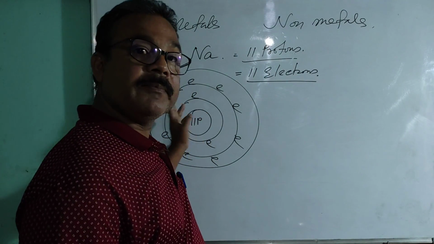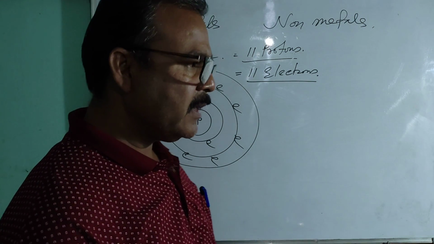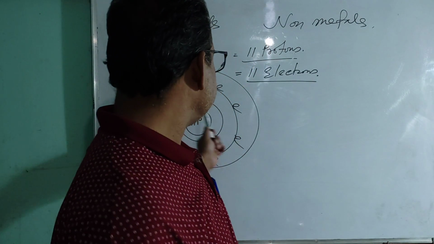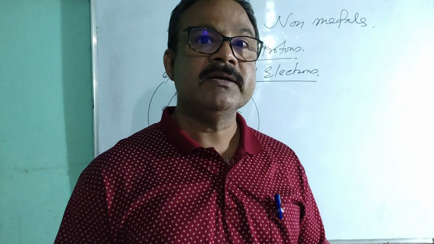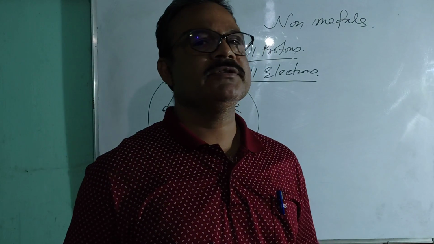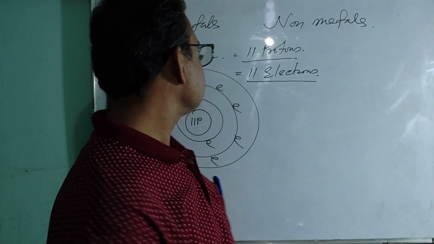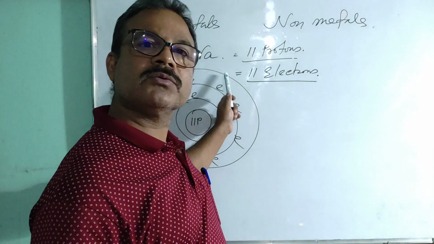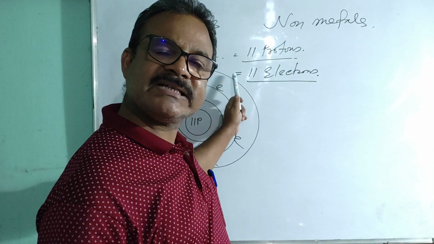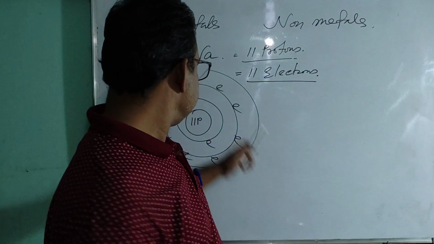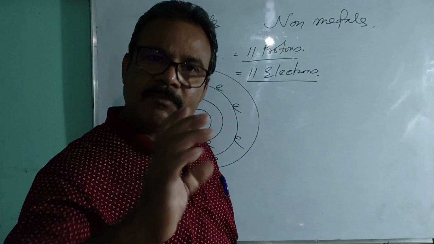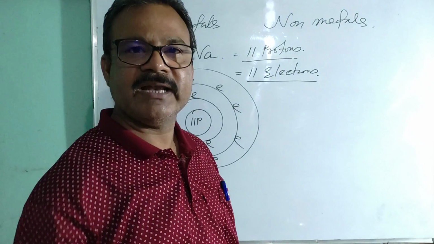Another important point you remember: in order to get stability, an atom has to acquire 8 electrons in its outermost orbit. The last orbit of an atom is called its outermost orbit or valence shell.